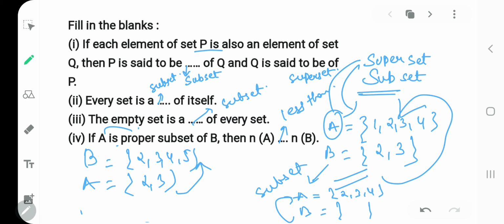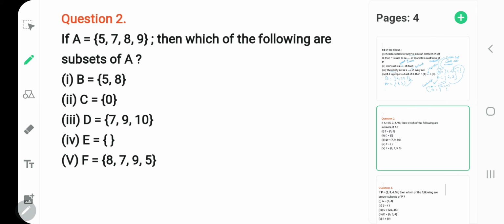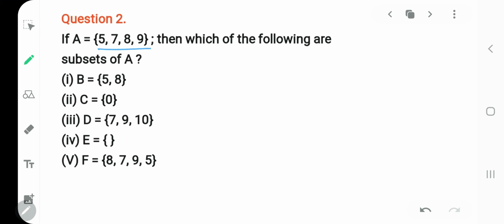Clear with this? Okay, let's see next. We have: if A has the elements 5, 7, 8, 9, which of the following are subsets of A? So B is 5 and 8, and this one also has 5, 8. So can I say B is a subset of A?